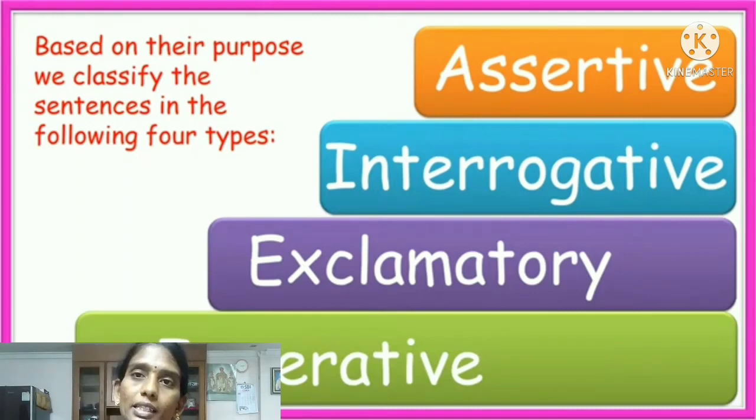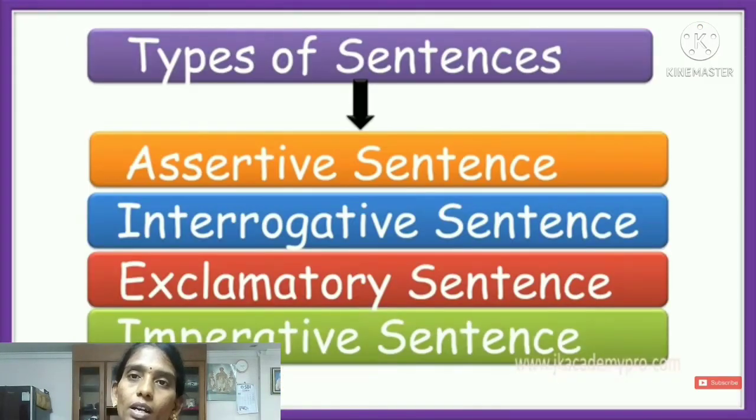That is, first one, assertive sentences. Second one, interrogative sentences. Third one, exclamatory sentences. Fourth one, imperative sentences. First one is assertive sentences, second one is interrogative sentences, third one is exclamatory sentences, and the fourth one is imperative sentences. I will explain one by one.